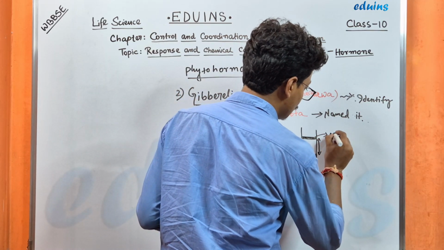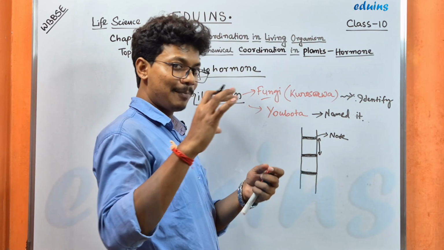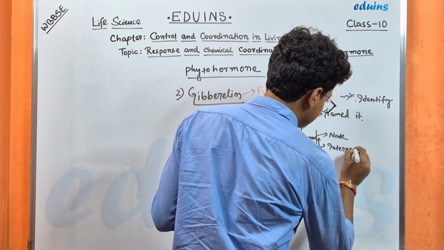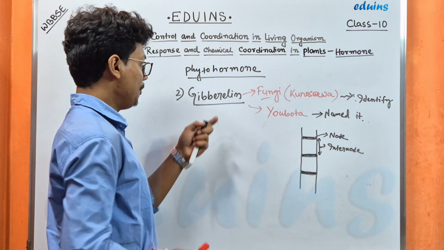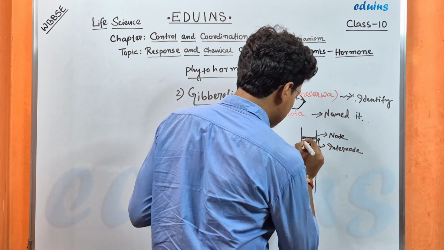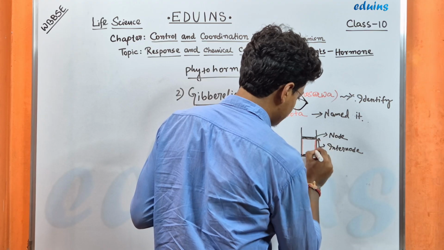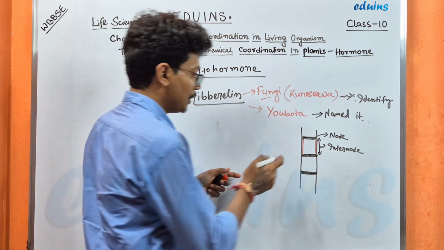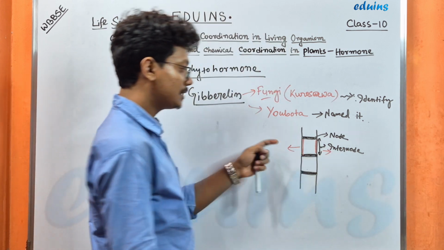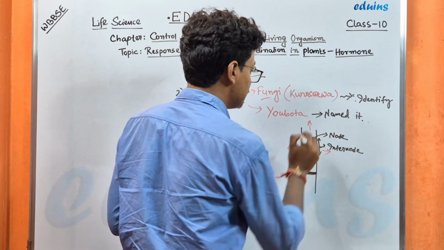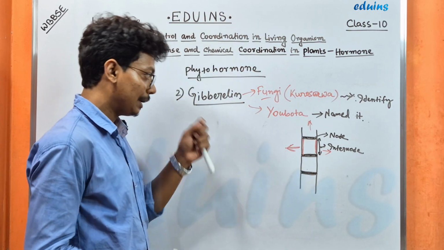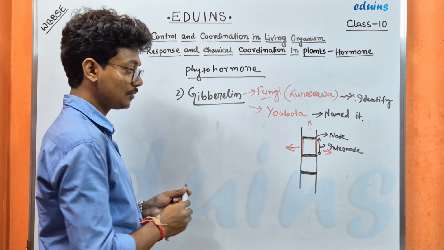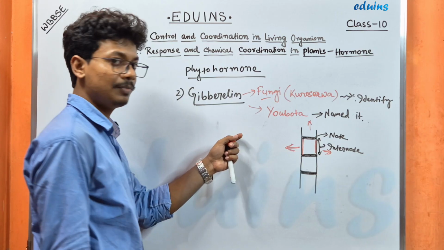So these are the nodes, and this gap between two nodes is the internode. This gibberellin is present in this internode region, and it will help promote plant growth lengthwise. Auxin promotes lengthwise, but gibberellin promotes girth wise. Okay, so this is the main function of the gibberellin.